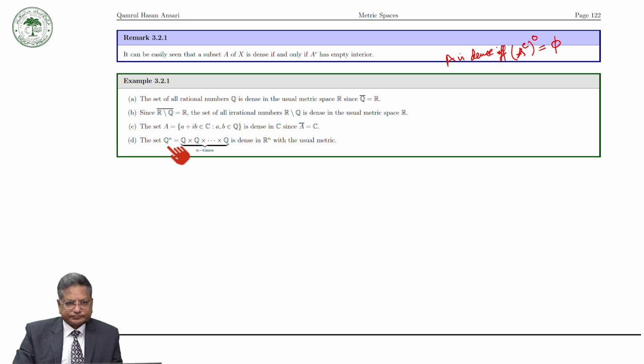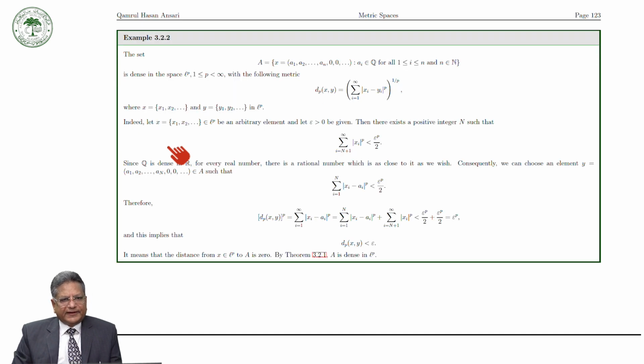Here I take an example. We take X to be the set consisting of elements of this form: x equals a1, a2, up to an, and after an all the entries are 0, but all these ai's are rational numbers.